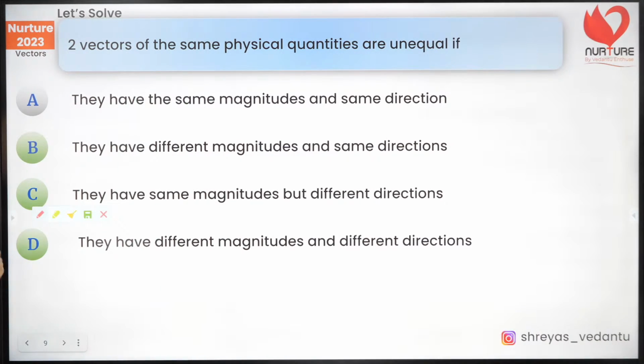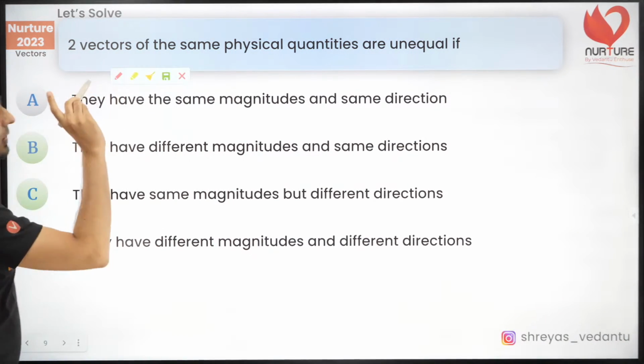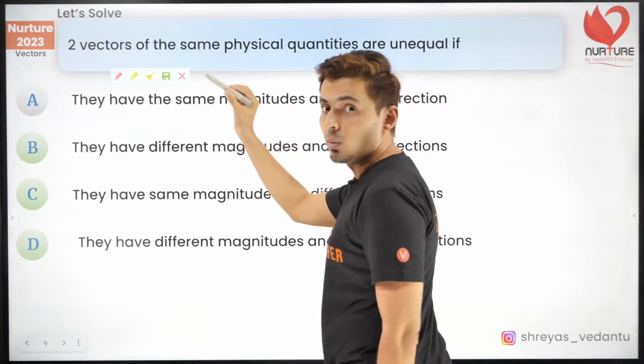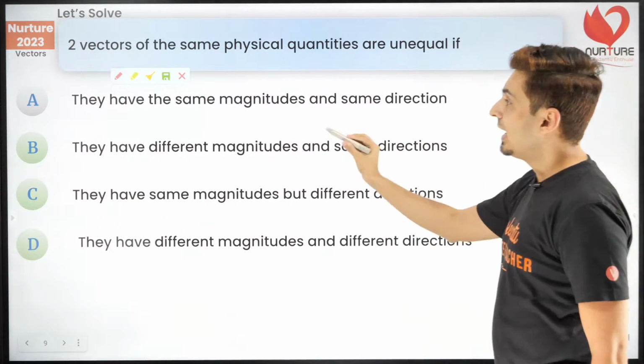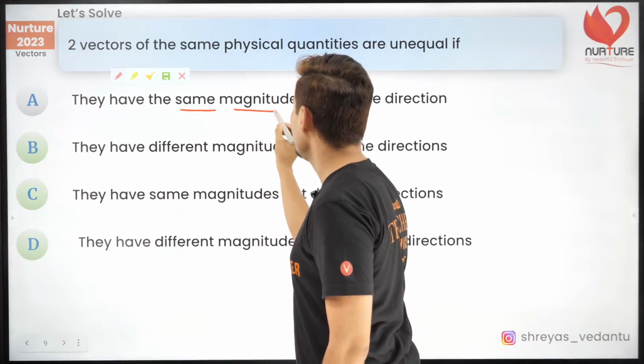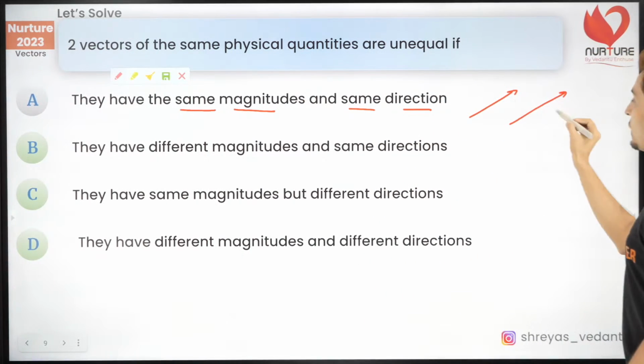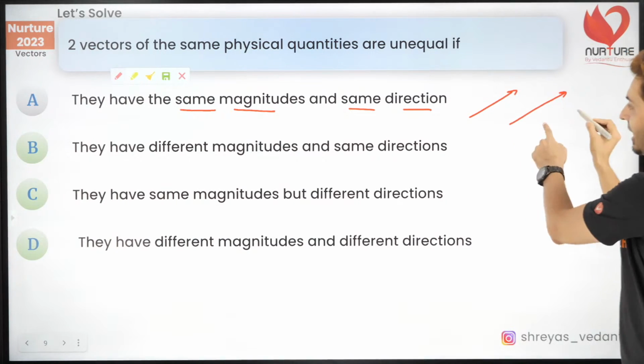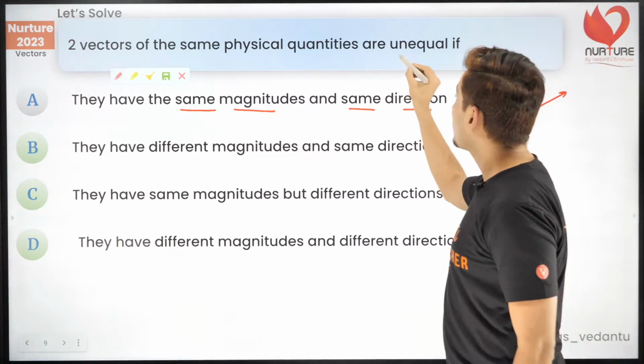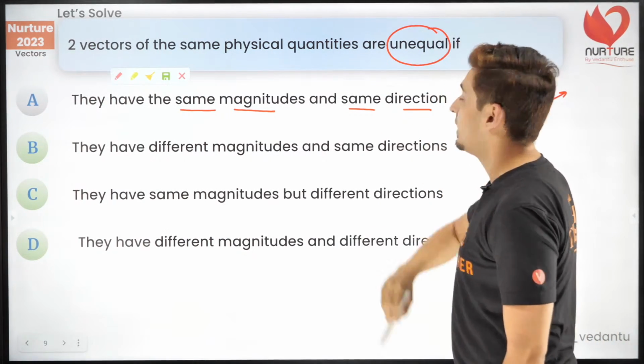I'll tell you why. See, when do you say two vectors are equal? Only when they have the same magnitude and same direction. So two vectors are equal only if their directions and magnitudes are same. Now the question is, they are unequal.